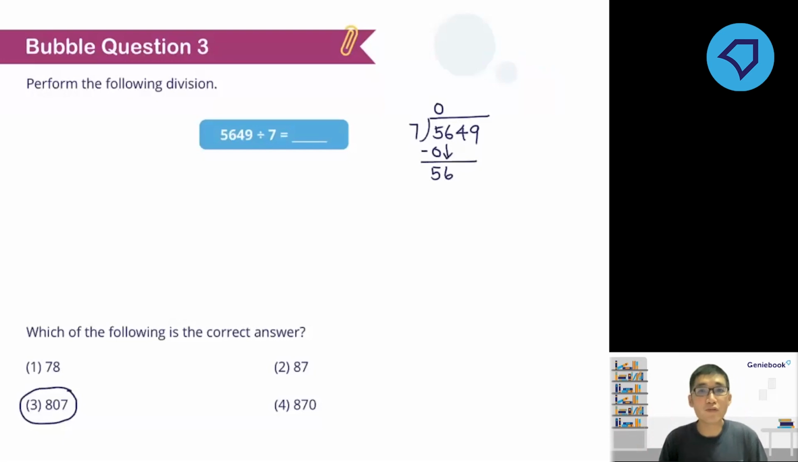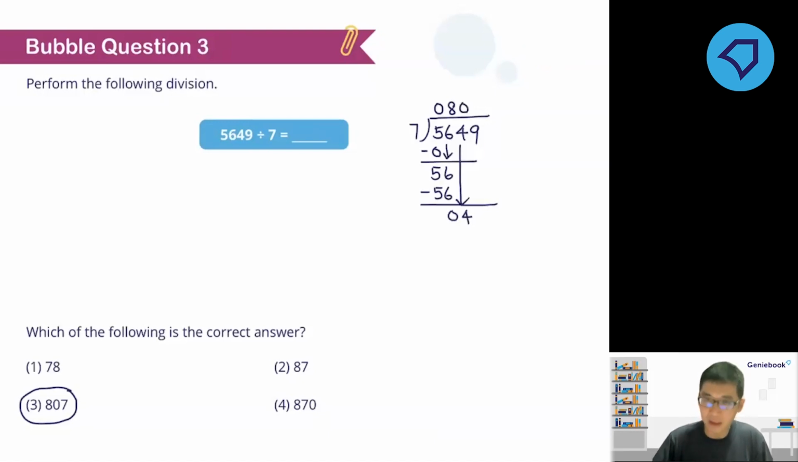Now 56 divided by 7. Yes, we can do that because 56 is in the multiplication table of 7. I know that 7 multiplied by 8 will give me 56. Subtract, bring down the next digit, 4. So again, 4 divided by 7. Now 4 is once again smaller than the divisor 7. I cannot do the division.